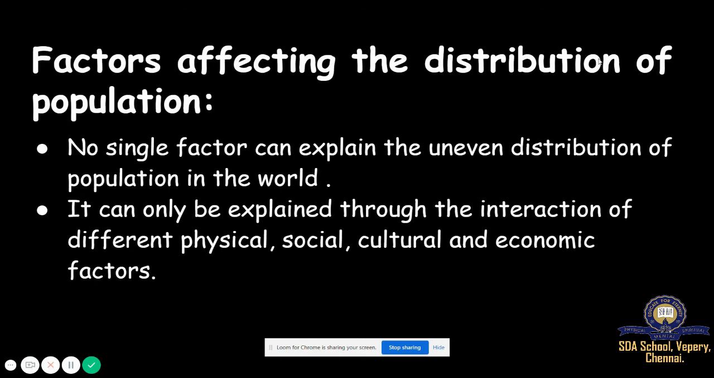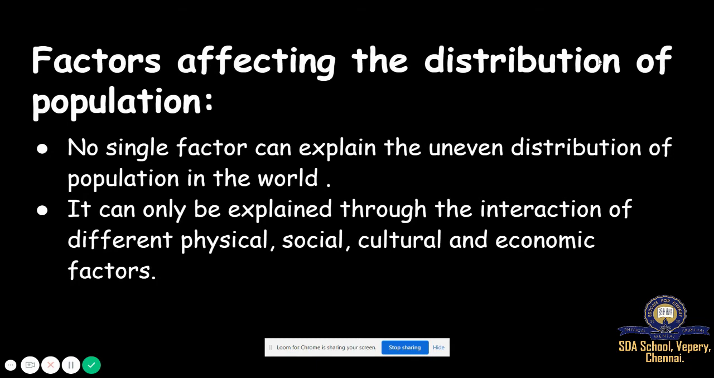Next, we are going to see the factors affecting the distribution of population. We will see them one by one. No single factor can explain the uneven distribution of population in the world. There are many factors, and it can only be explained through the interaction of different physical, social, cultural, and economic factors.